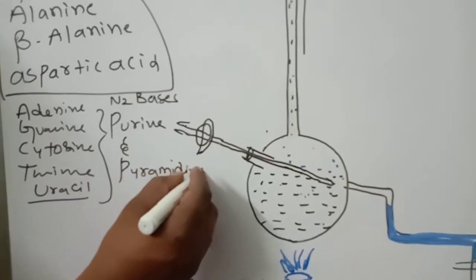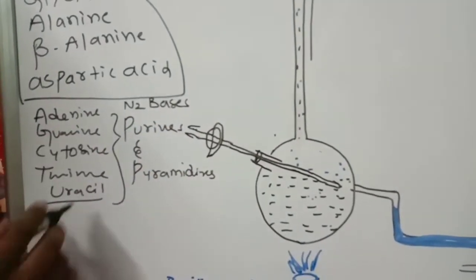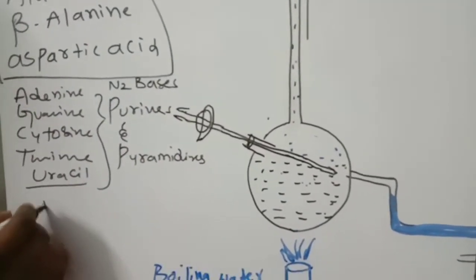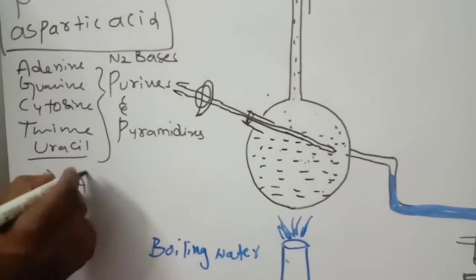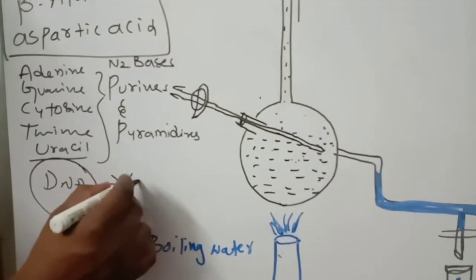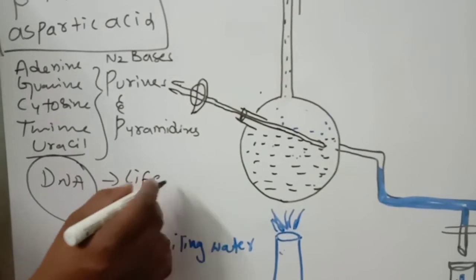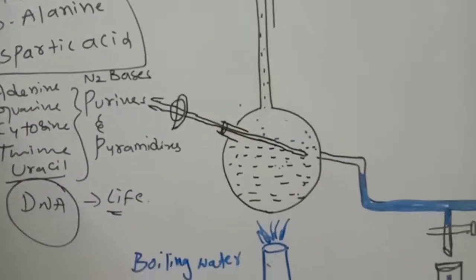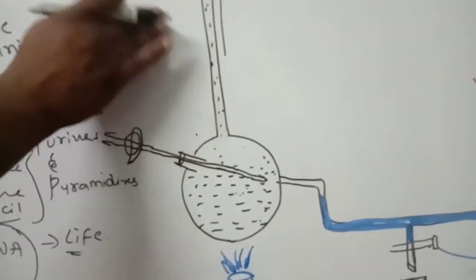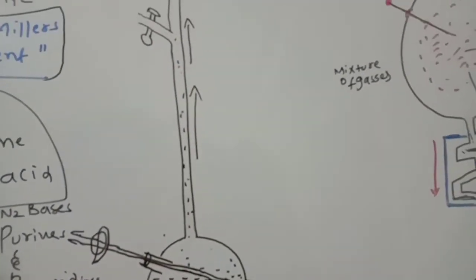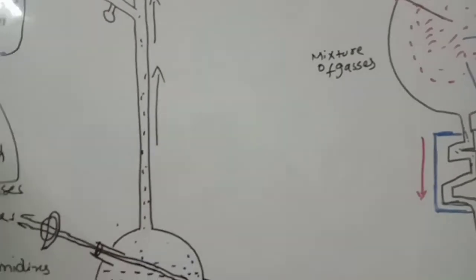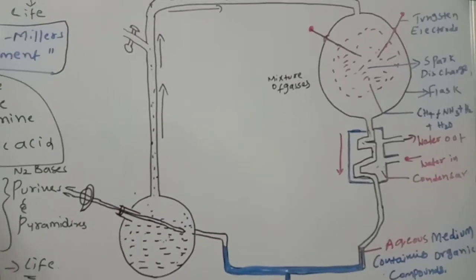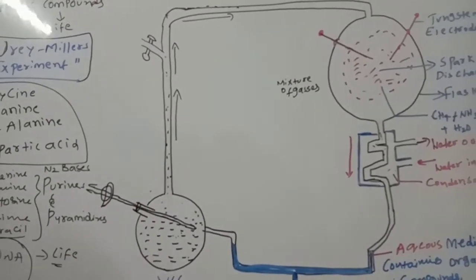So they confirmed that DNA and protein code are there, and automatically it shows life. Like this, the great scientists Urey and Miller confirmed through this experiment that life came from organic compounds.